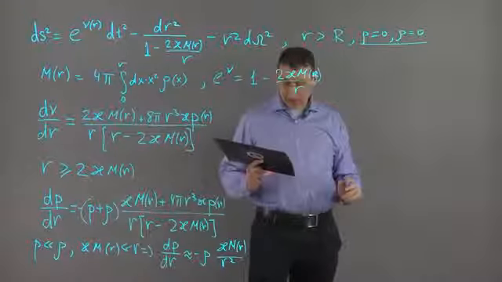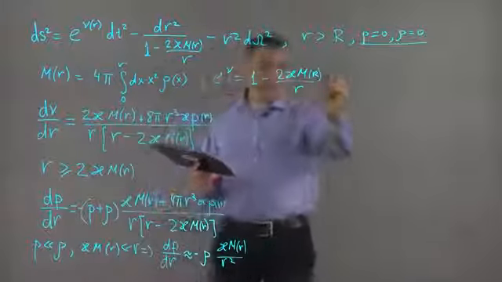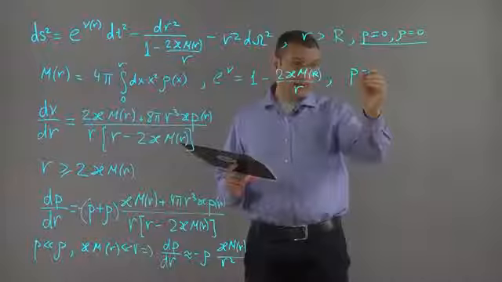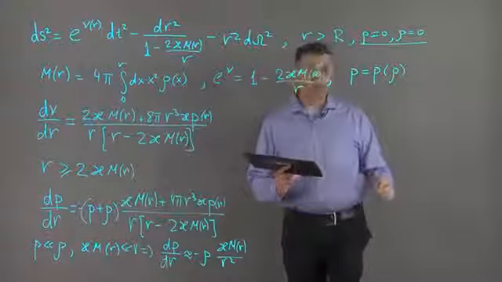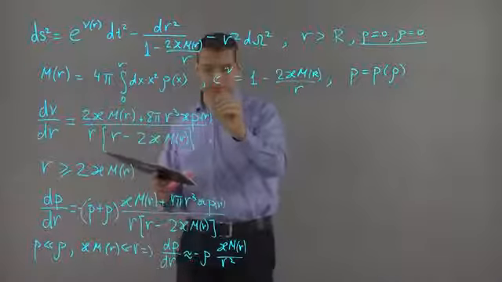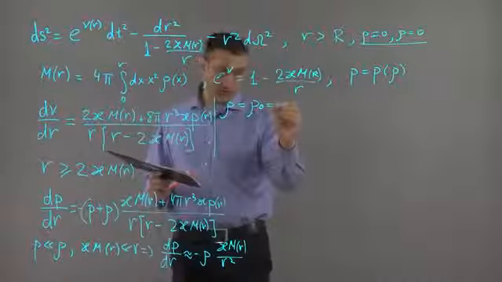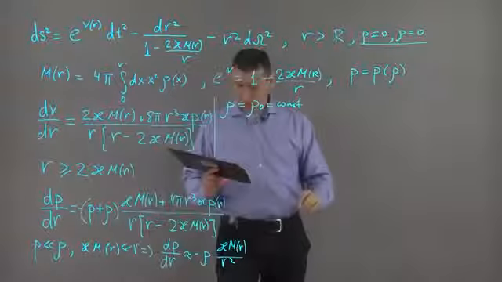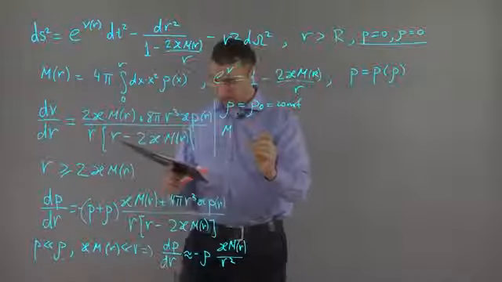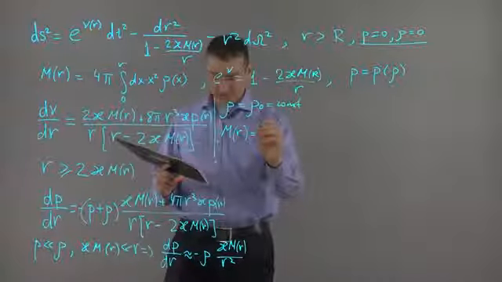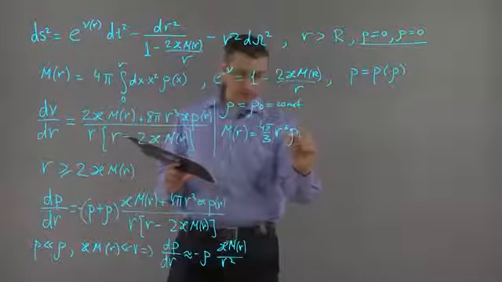So to go further, we have to specify the equation of state. So we have to specify the dependence of p on ρ. The simplest equation of state is incompressible fluid. Incompressible fluid is when ρ is constant, is equal to ρ0, independent of r. In this case, it is easy to integrate this equation and to find that m(r) is just 4π/3 r³ times ρ0.